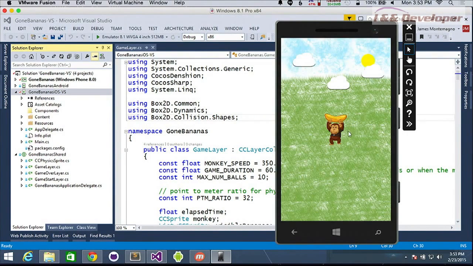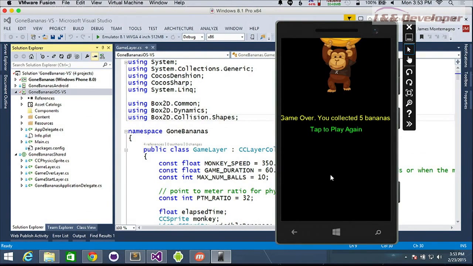We made it extremely difficult on here, but you can see like the clouds are moving and different particle effects are going on as well. See if I can get any bananas. And there's multiple game modes as well that you can put on this one, which is kind of cool. It kind of shows off different features. Five, that's not bad. That's my high score, actually.